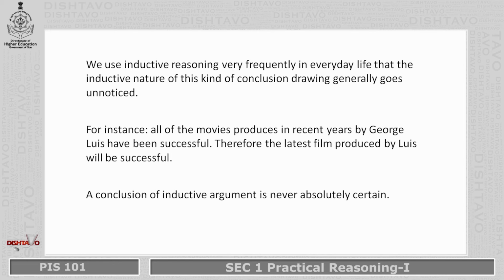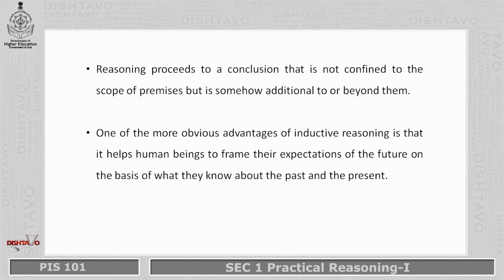Now this type of reasoning is therefore called inductive reasoning. The conclusion of inductive reasoning is never absolutely certain. Reasoning proceeds to a conclusion that is not confined to the scope of the premises but is somehow additional to or beyond them. One of the most obvious advantages of inductive reasoning is that it helps human beings to frame their expectations of the future on the basis of what they know about the past and the present. Here we can take an example of even the weather forecast based on experience.